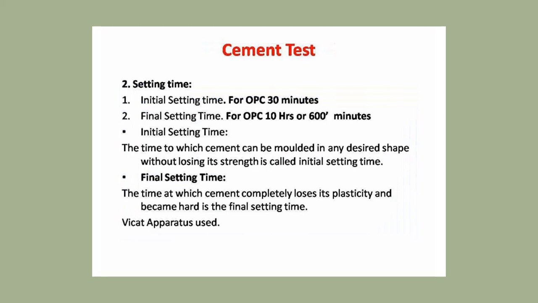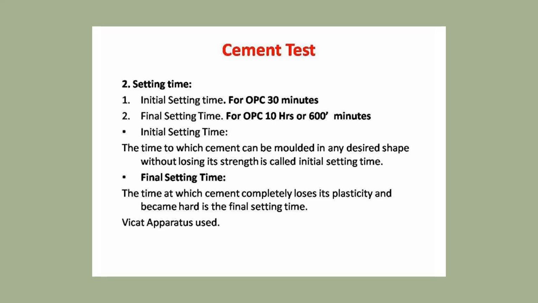Now the cement test, the setting time test. Initial setting time for OPC should be 30 minutes, and final setting time for OPC is 10 hours, that is 600 minutes. Initial setting time is the time up to which cement can be molded into any desired shape without losing its strength. That is up to 30 minutes. Then final setting time is the time at which cement completely loses its plasticity and becomes hard.